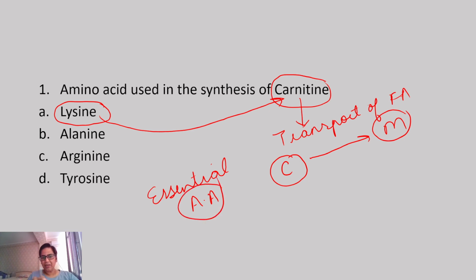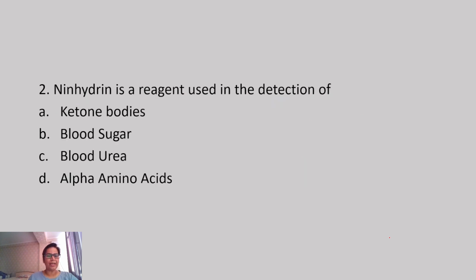Right? So here, if we see this particular question, two important points we can get. One is that lysine is required for the synthesis of carnitine, and second is carnitine shuttle is required for the transport of the fatty acid from the cytoplasm to the mitochondria. So the answer to this question is A. Moving on to the next.